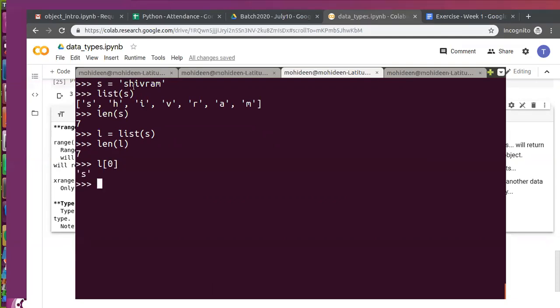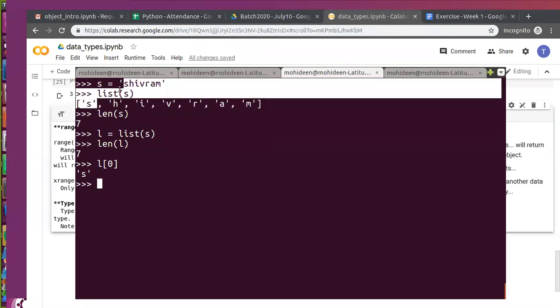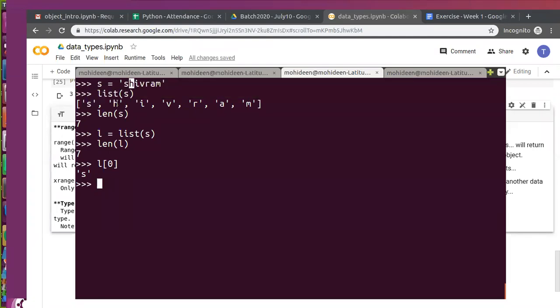Just explain. So I'm converting a string into a list. It is possible because both are index-based positioning. In a string, each and every character is stored in a specific position, that is index 0 to length minus 1. If you want to convert it into a list, what is the property? We have to keep each and every object in a certain position, right? So is it possible to keep S in position 0? Similarly we can keep H in a specific position, I in a specific position, till M in a specific position.